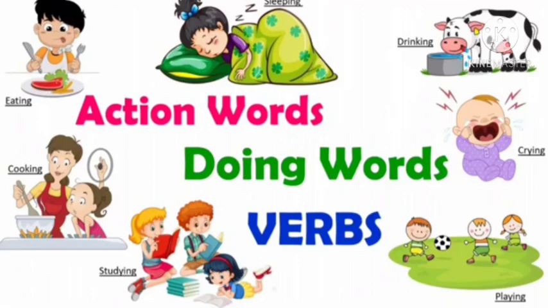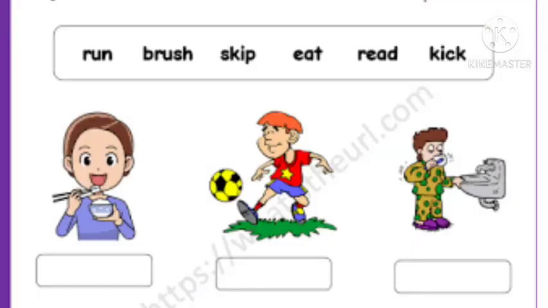Okay, children, come. Now look at the picture. Here in the above box, some words are given. At first we will read the words, then I will tell you what you will do. So come, let's read it. First, run. R-U-N, run. Second, brush.